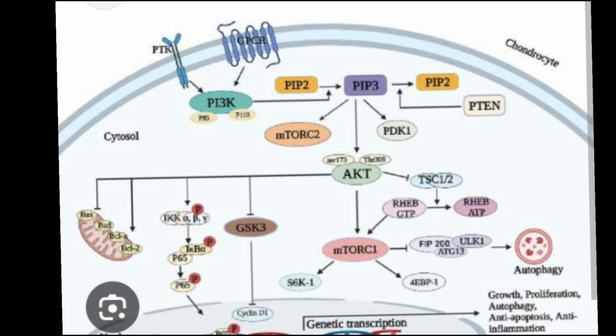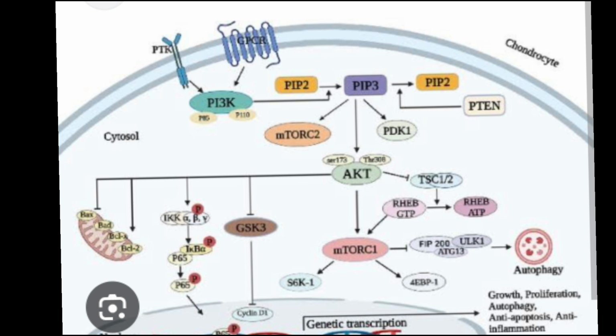This RTK recruits and activates PI3K, with the p85 regulatory subunit and p110 catalytic subunit. Then PI3K converts PIP2, that is phosphatidylinositol 4,5-bisphosphate, into PIP3, phosphatidylinositol 3,4,5-trisphosphate, at the plasma membrane. This PIP3 recruits PDK1, that is phosphoinositide-dependent kinase 1, and AKT to the membrane.